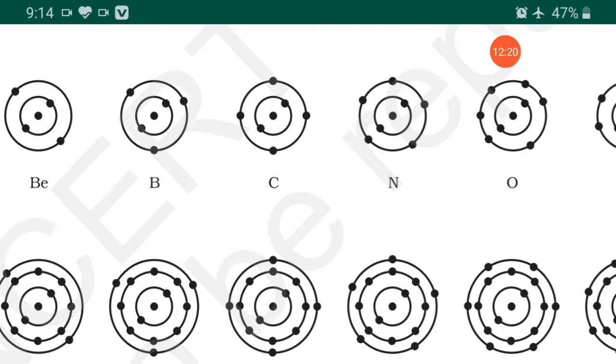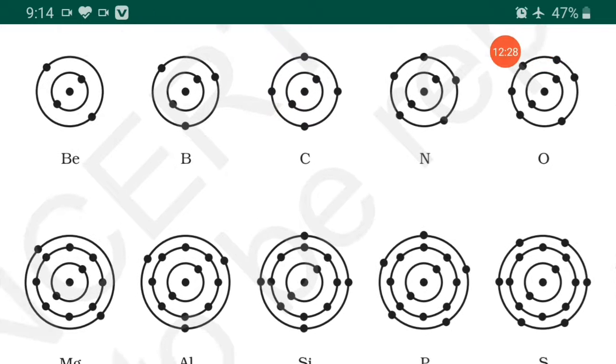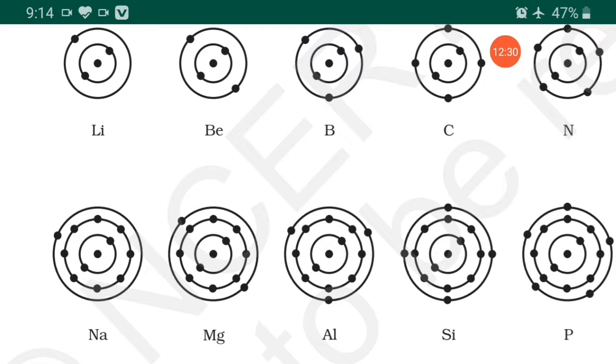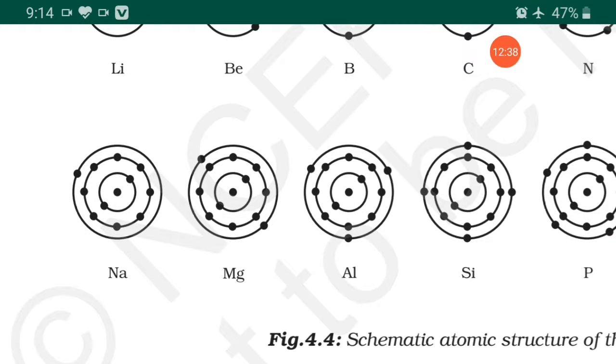Nitrogen 2 plus 5, oxygen 2 plus 6, then fluorine 2 plus 7. Then we are coming to the neon. Neon is totally fulfilled, means 2, 8.